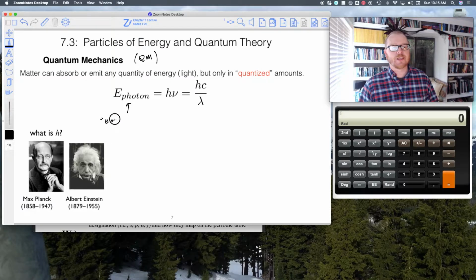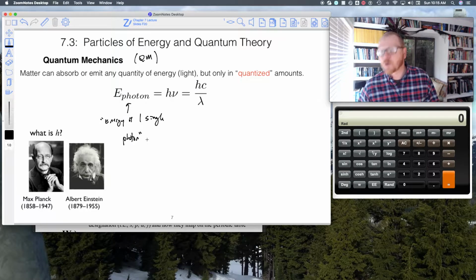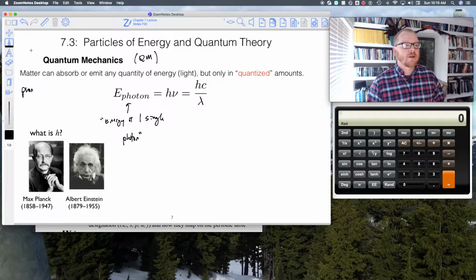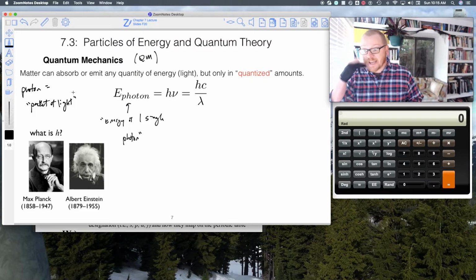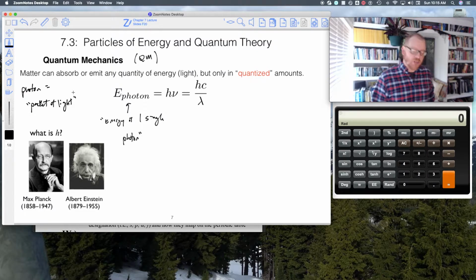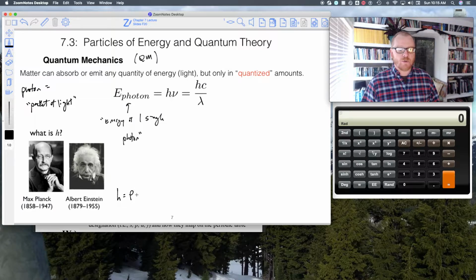So what that refers to is the energy of one single photon. What is a photon? Well, a photon is a packet of light. You could think of it as a particle, or a packet of light, a packet of energy, one singular photon, okay? And this equation says the energy of that photon is h, which as it turns out, h equals Planck's constant, Max Planck's constant.